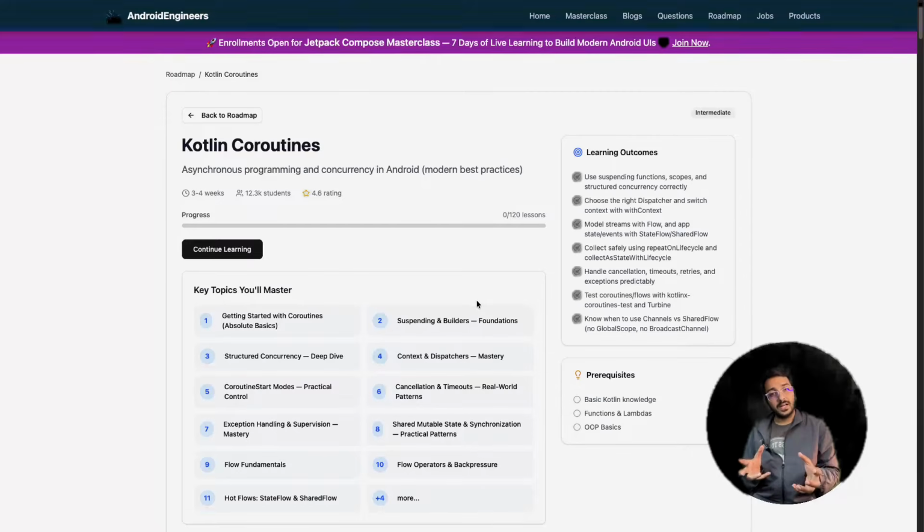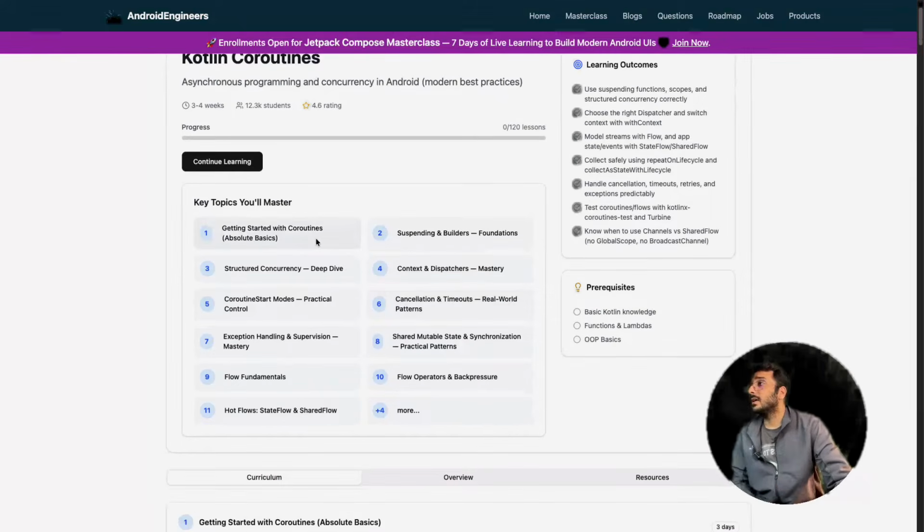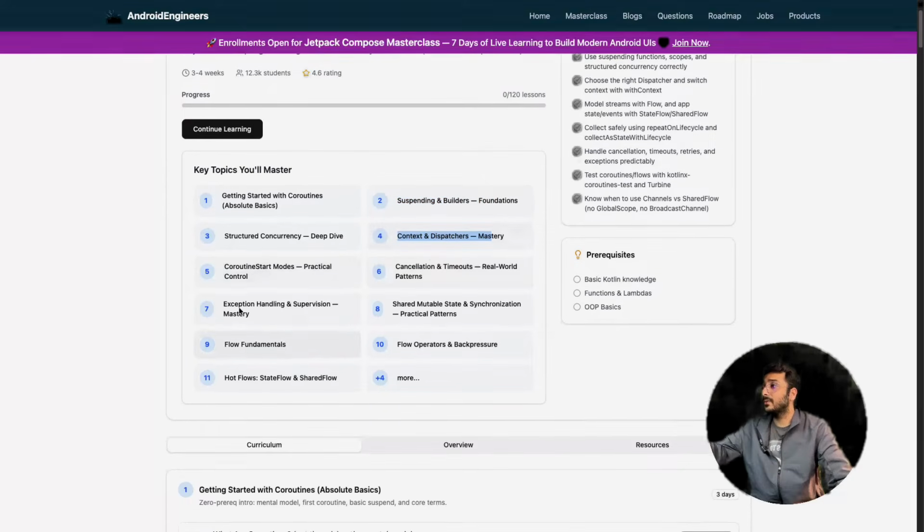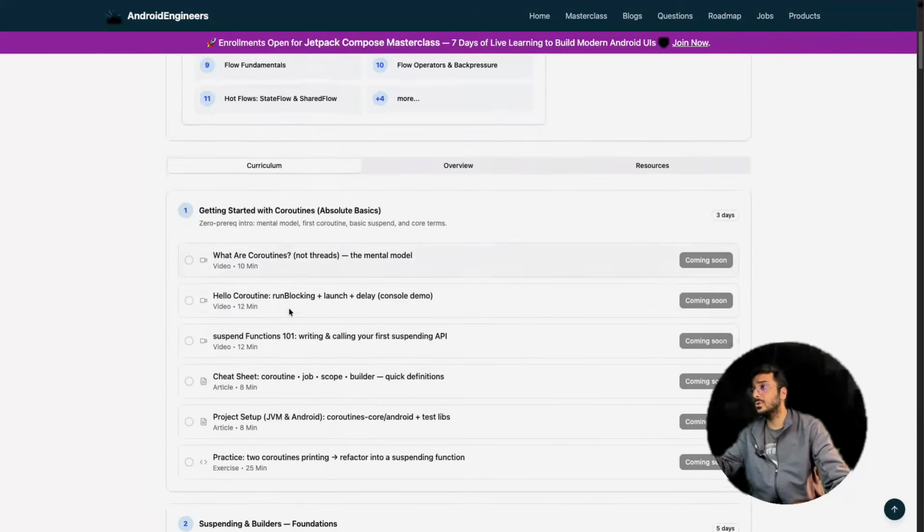In a complete asynchronous system, we need to switch threads if we want to do something on a background thread or a different thread, or handle CPU-intensive work. That is where your coroutine is very important, right? Let me show you briefly: suspending functions, builders, context, dispatchers, and how we are going to handle the cancellation of coroutines. Those are very important.